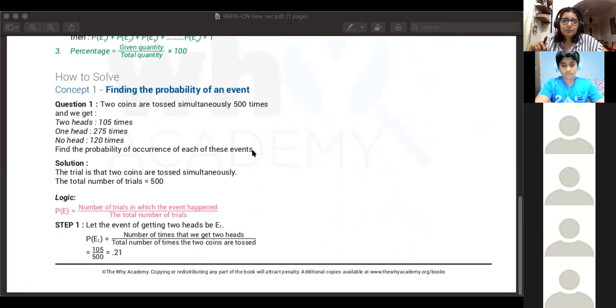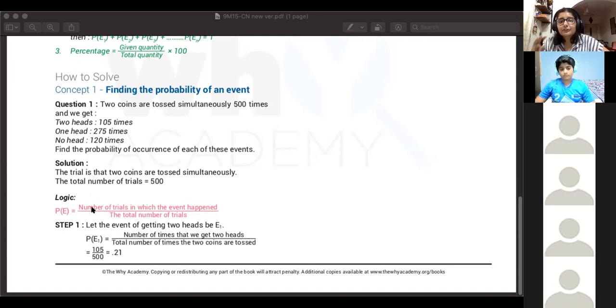So when you're doing probability, questions are pretty simple, they're pretty straightforward, you know the formula. But for presentation, this is how you need to write it, okay? So one, you need to figure out what is the total number of trials, the denominator part of it. Second, mention the formula, probability of event.